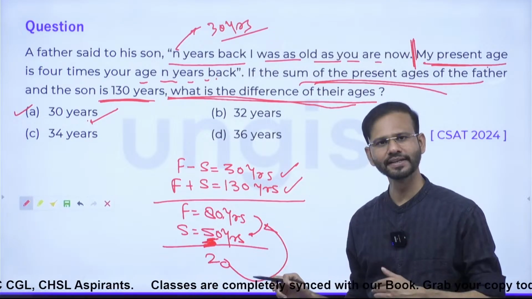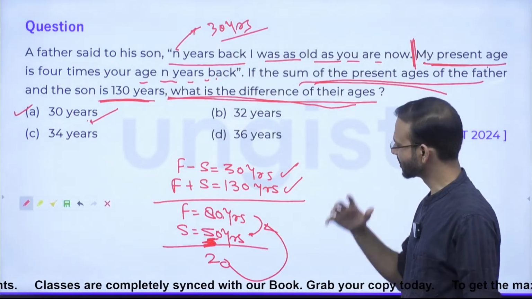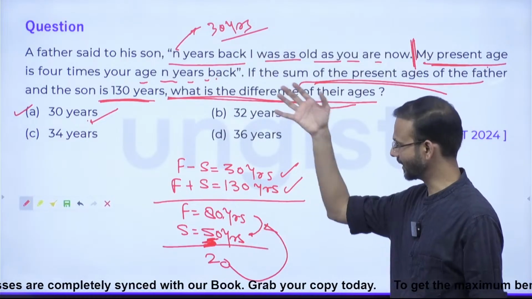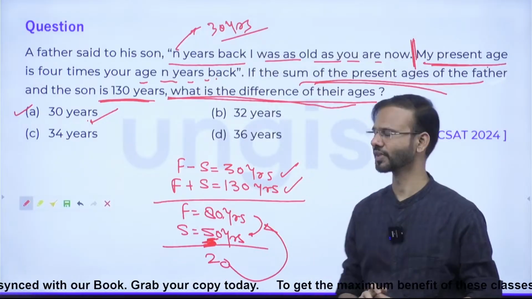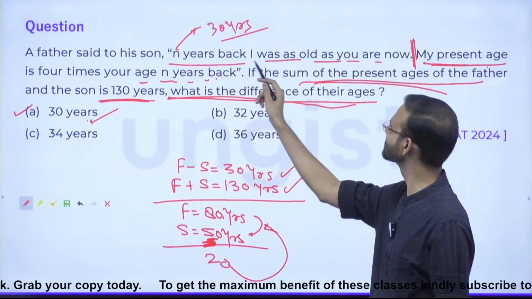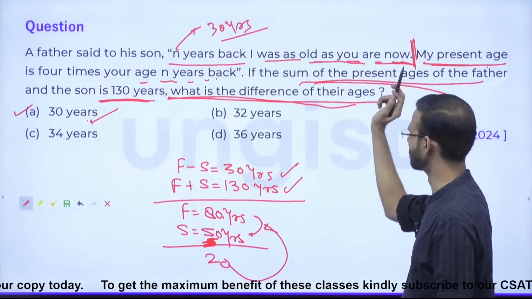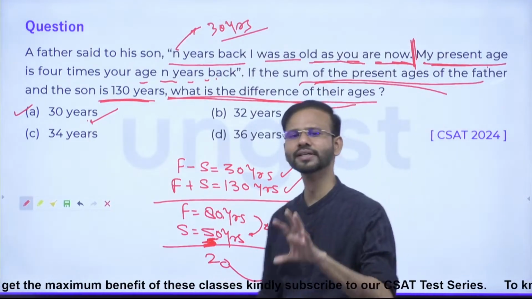Father's present age is 80 years, son's present age is 50 years. Now we check whether this data is applicable to the question's information. A father said to his son, "N years back I was as old as you are now." From this data, N is equal to 30 years.